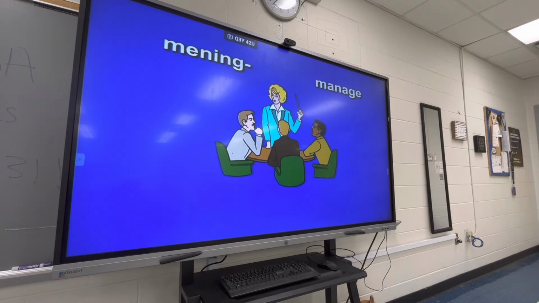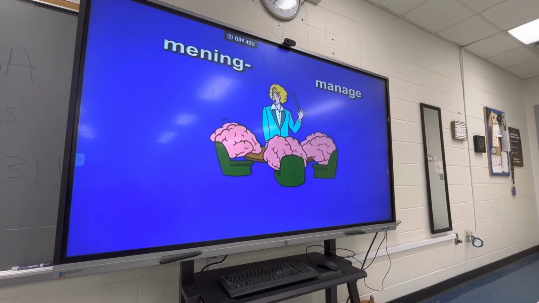The element meninge sounds a little like manage. Meninge, manage. Meninge means membrane. As you look at this image of manage, see the manager managing men's brains. How could you forget this? Meninge, manage, men's brains, membrane. 2 times. Meninge, manage, men's brains, membrane. Meninge, manage, men's brains, membrane.